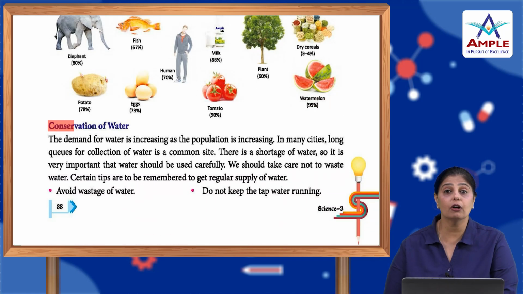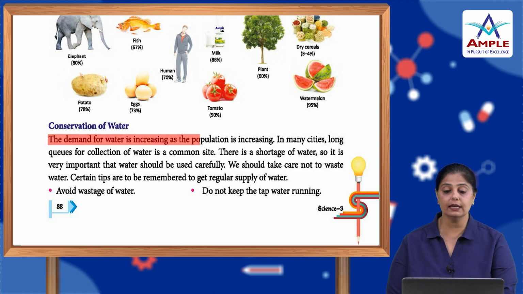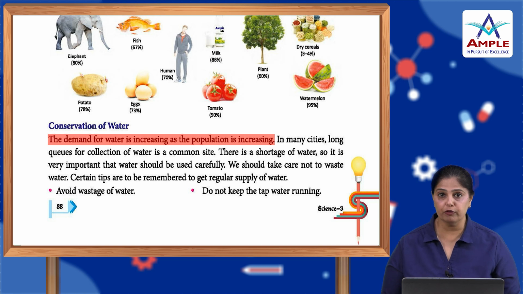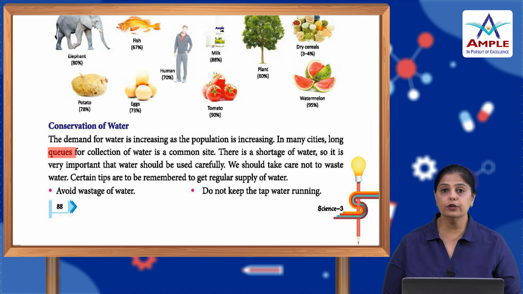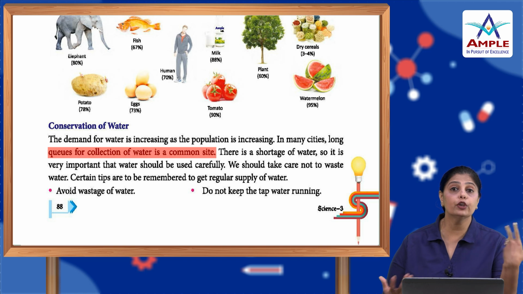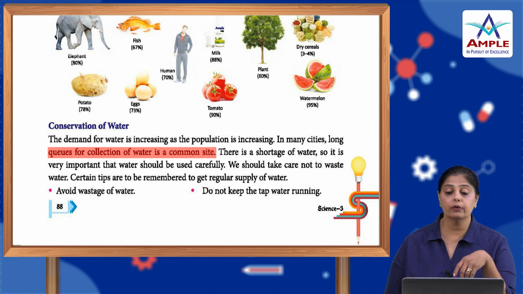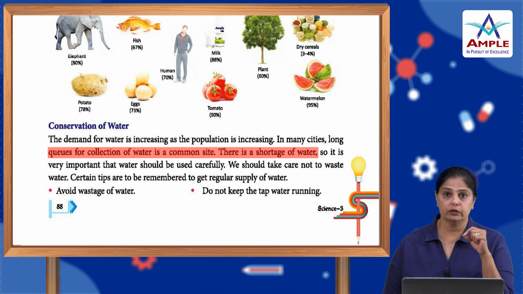So, now let us talk about how we conserve this water. Let's talk about the conservation of water. The demand for water is increasing as the population is increasing. More people, more requirement of water. So in many cities, long queues for collection of water are a common sight. You'll see a long queue of people waiting for water to come, because their need for water is more. So there is a shortage of water.